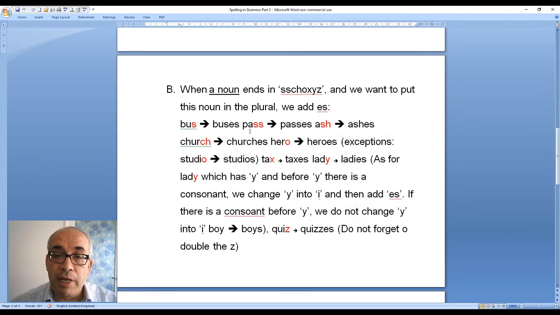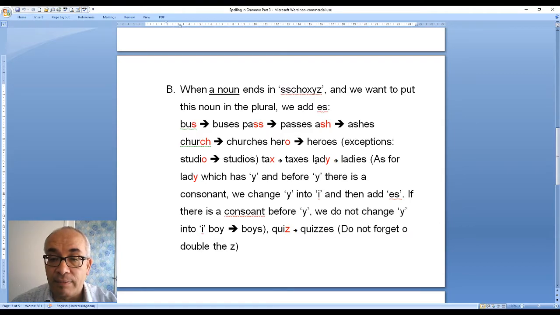Again, number B, we have shoksis for plural. Wow, so shoksis is a very good word. When a noun ends in shoksis and we want to put this noun in the plural, we add es. So bus, buses. Pass, passes. Ash, ashes. Church, churches. Hero, heroes. But some words have o, but we don't put es, like studio, only s. But many words, if they have o, we put es.